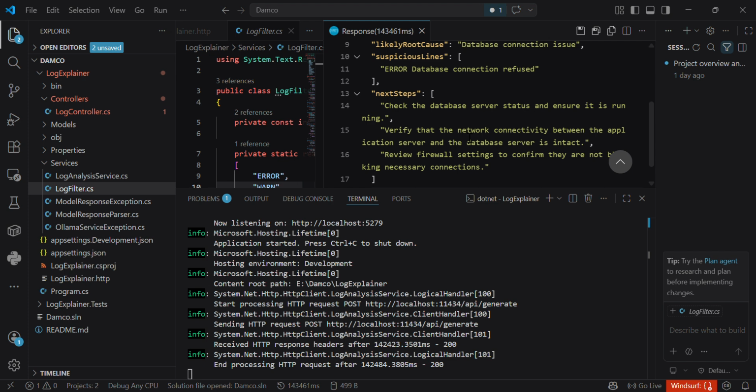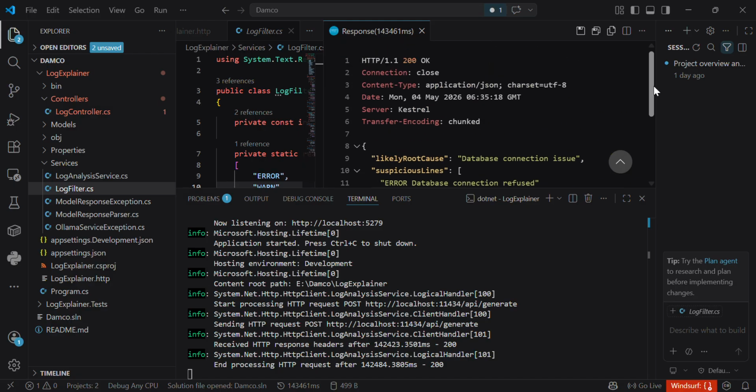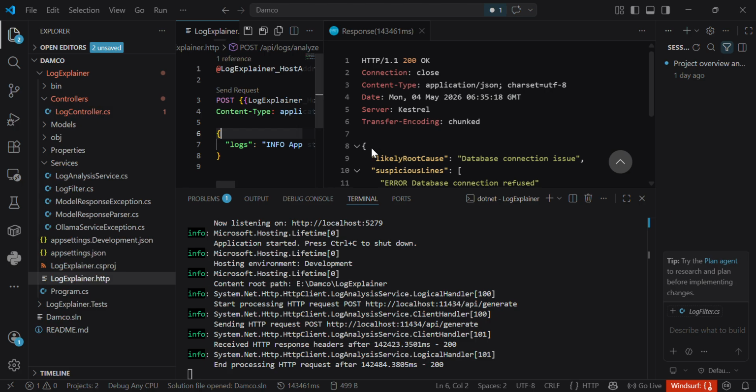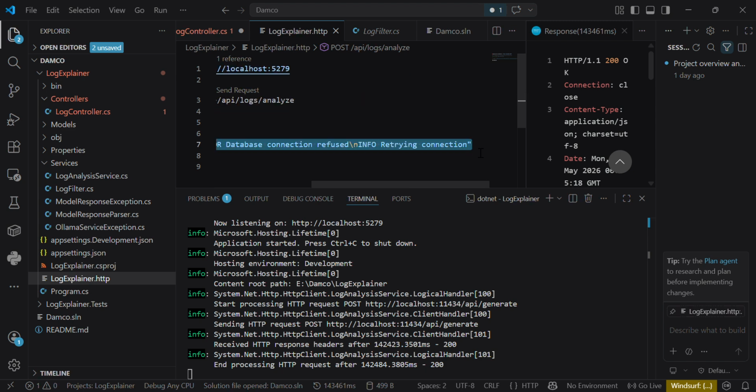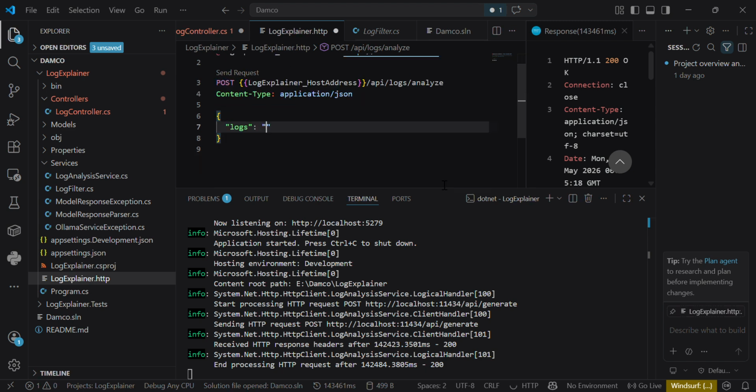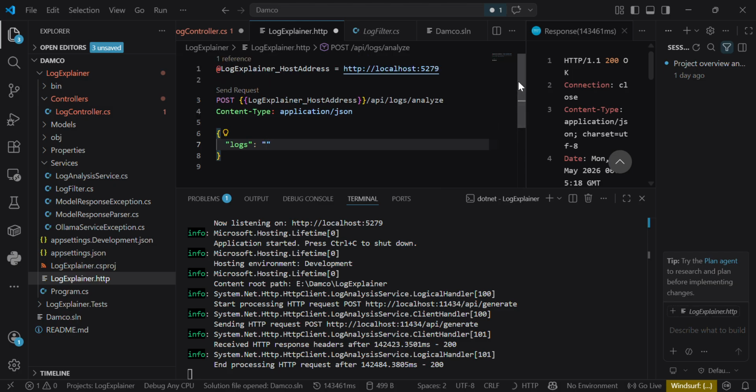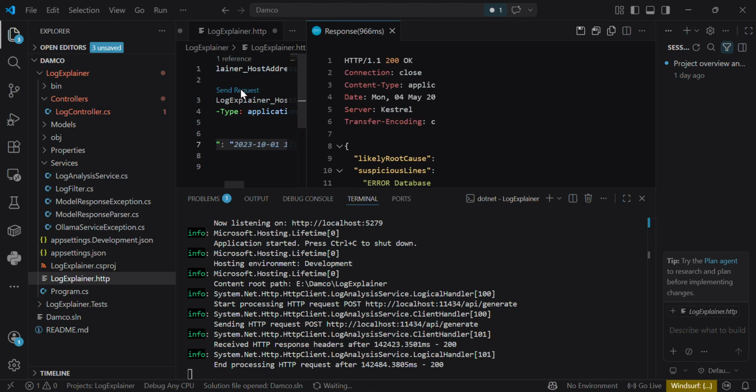So let's say I will send an empty log request. So let me send an empty log request. I will just change it here. So this is our log. I just remove this and send an empty log request. Let's see what will happen.